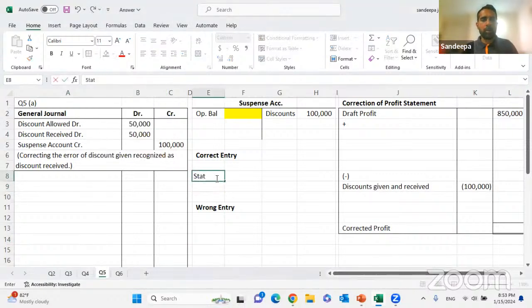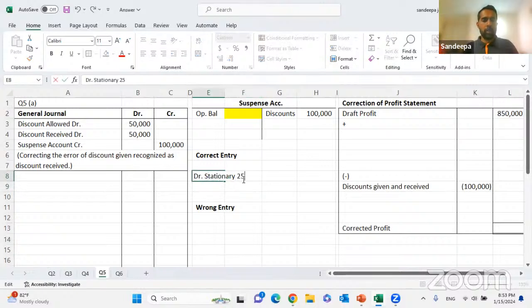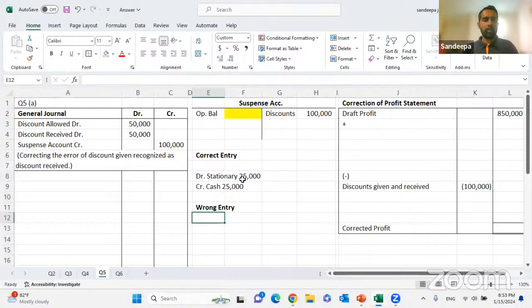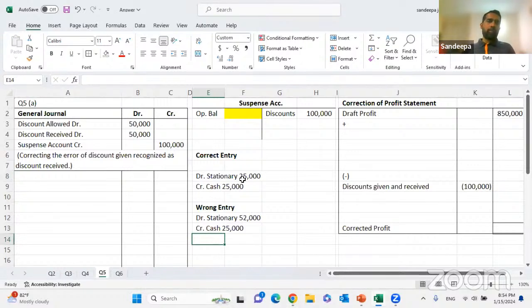Stationery expense should have been recorded as debited to stationery 25,000, credited to cash 25,000. That is what should have gone. What have they done? Debited to stationery 52,000, credited to cash correctly, 25,000. This is the correct entry that should have been posted. This is the wrong entry.